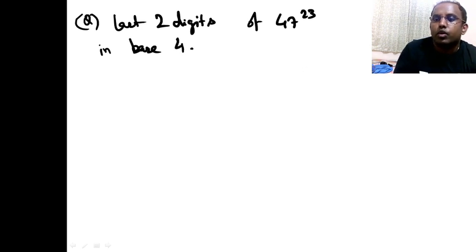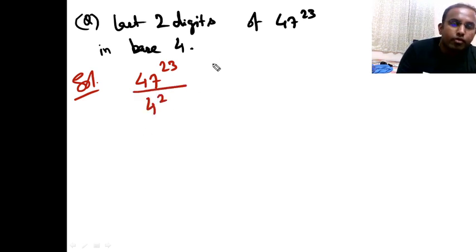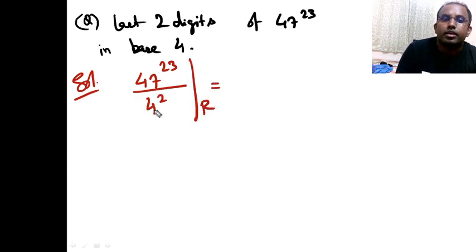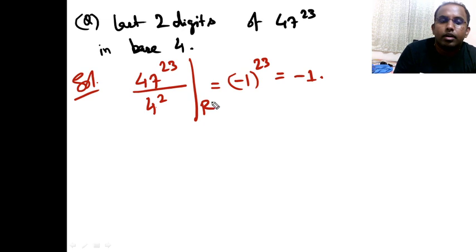So what I'll do is divide 47 raised to 23 by 4 square and take the remainder. 47 by 16, what is the remainder? -1, है ना? And -1 raised to 23 is still -1 only. This is 16, so what is the answer? 16 minus 1 is 15.